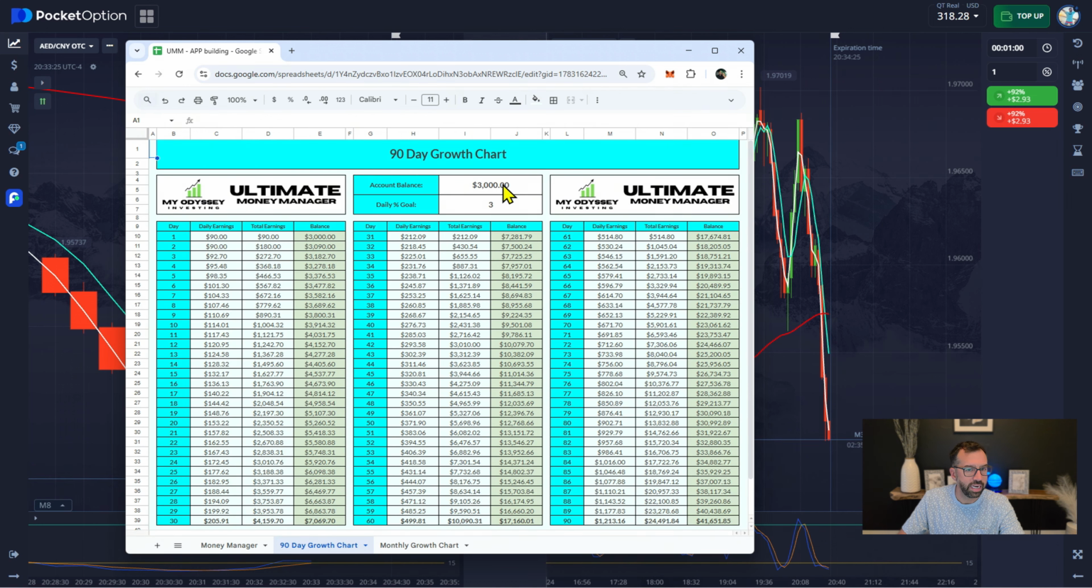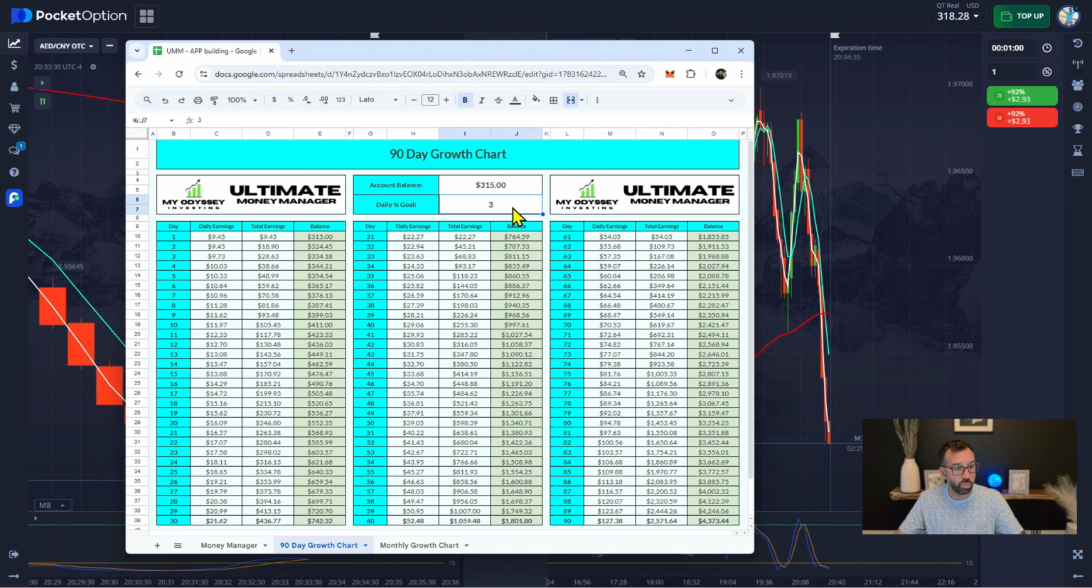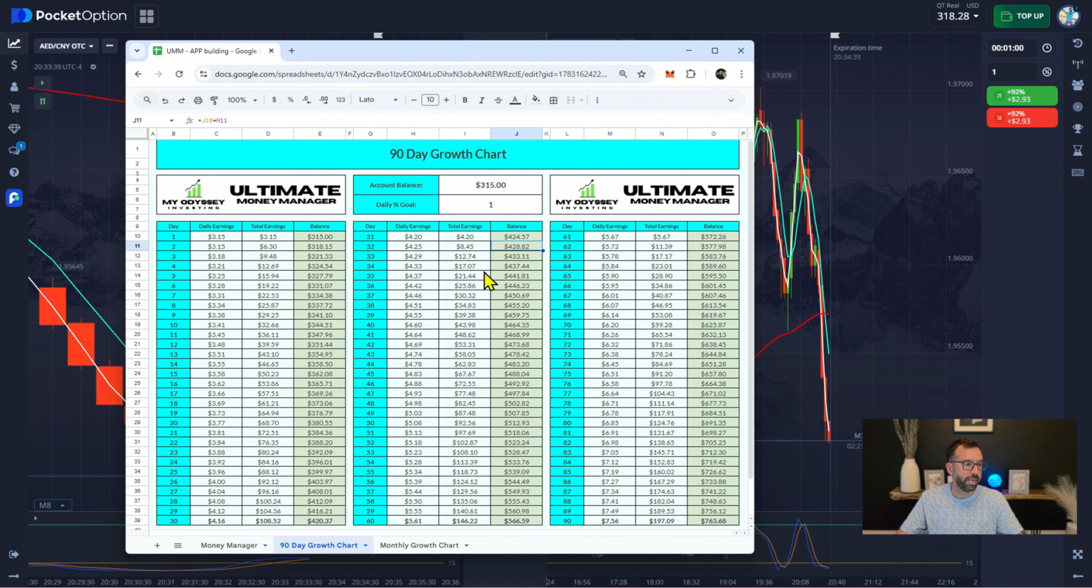So let's go to the 90-day growth chart. We're going to enter in our starting amount, which was 315. We're just going to make this super simple. And our goal is to win, let's call it an easy 1% per day. So if you want to win 1% per day, this shows you 30 days, 90 days of trading.